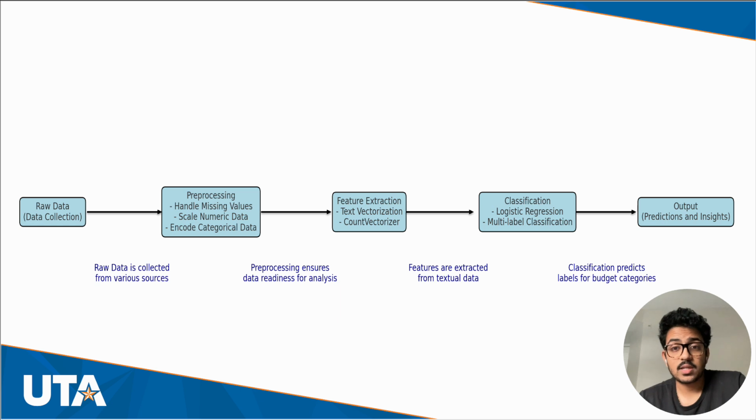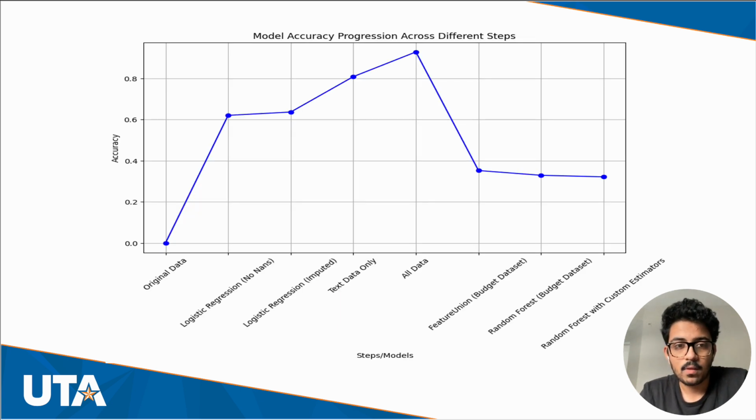The pipeline begins by selecting the numeric and text data separately. Numeric data goes through imputation and scaling, while the text data is processed through the count vectorizer. These transformed features are then combined using a feature union. For classification, I use the one-versus-rest classifier with logistic regression and random forest, which helped me to handle multi-class classification very efficiently.